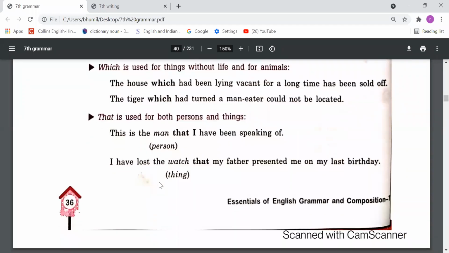Next, that is used for both persons and things. This is the man that I have been speaking of. I have lost the watch that. So here that we have used for man, and here that we have used for watch. So basically that we can use for persons and for things too.